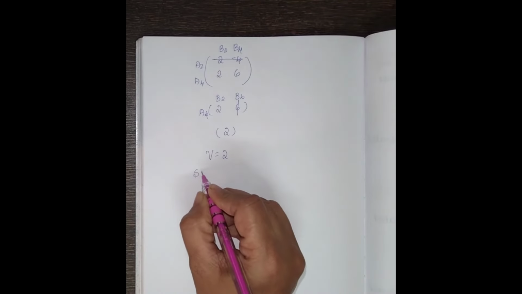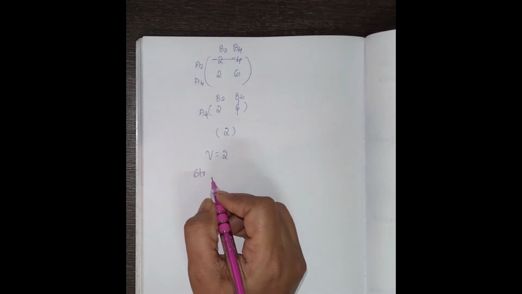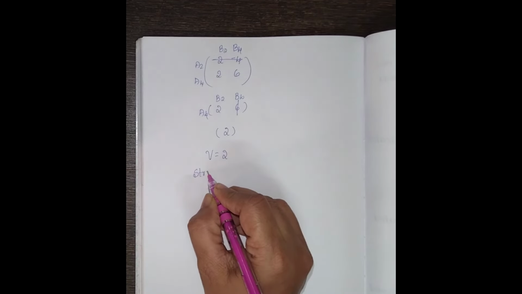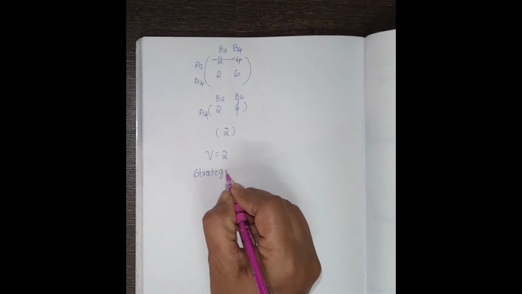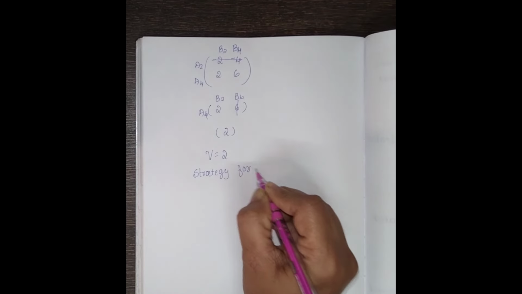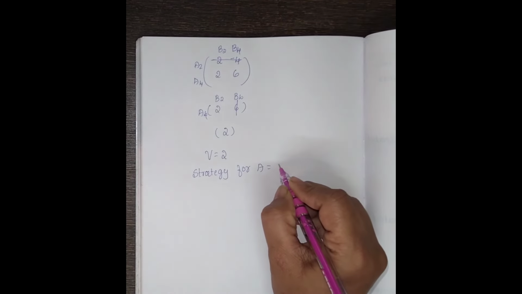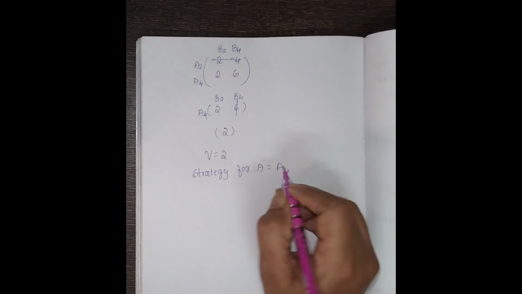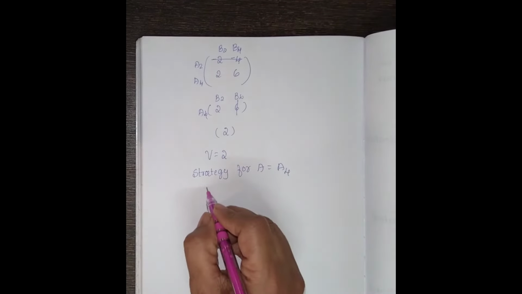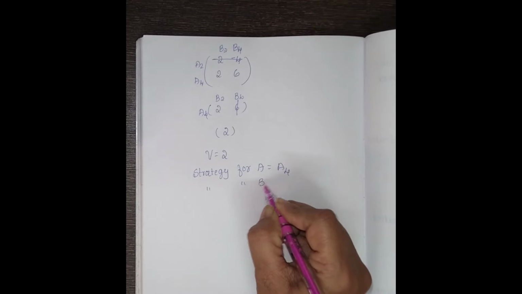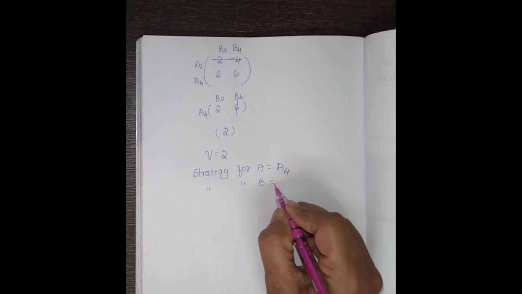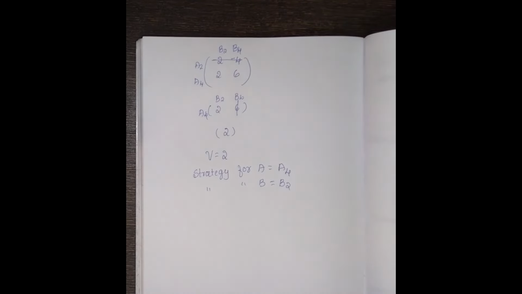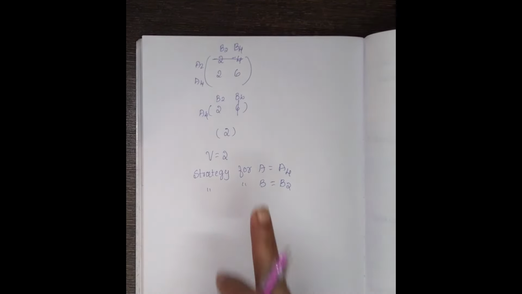You can write it. The value of the game is V equal to 2, strategy for A is A4 and strategy for B is B2 remaining. This is the dominance method.